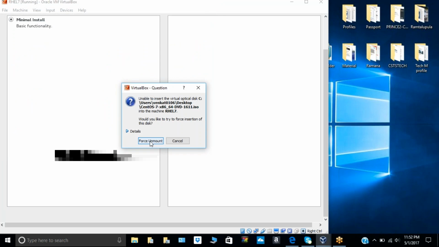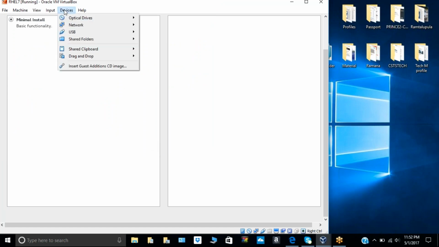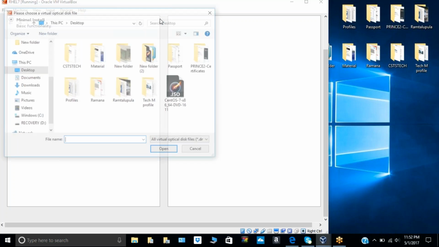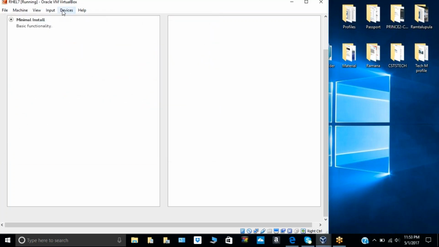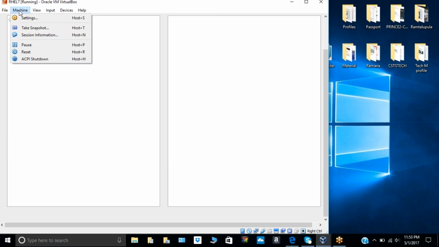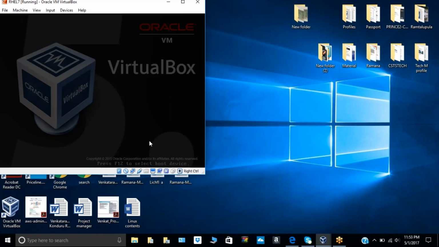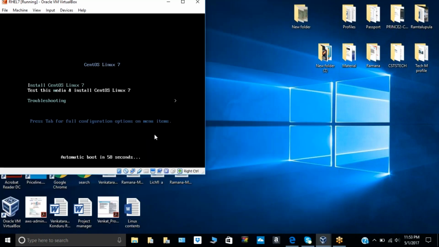Force mount. Now click on devices once again. Okay, fine, no need to select. So now click on machine and reset. Enter.